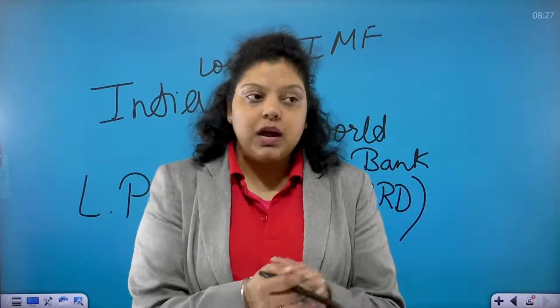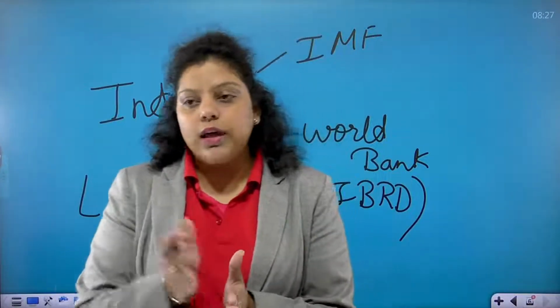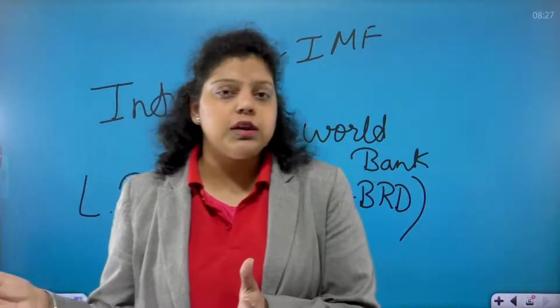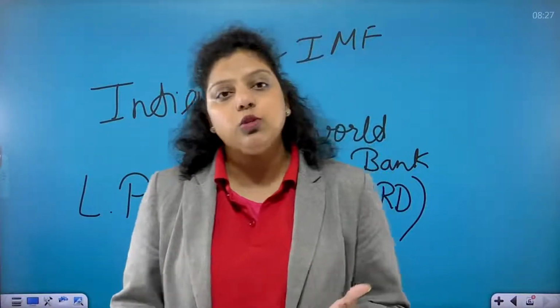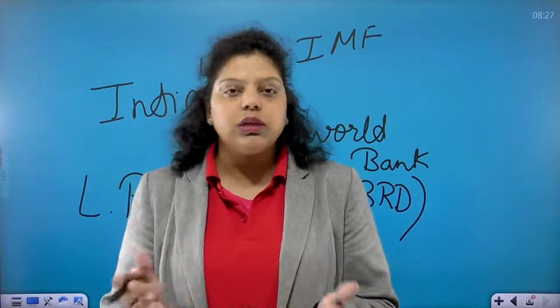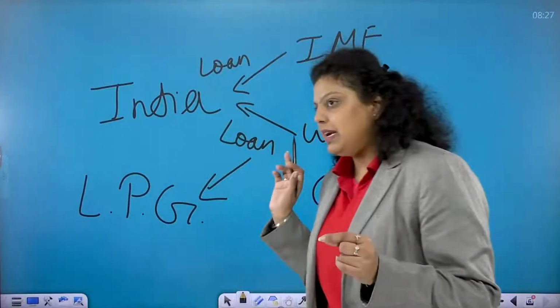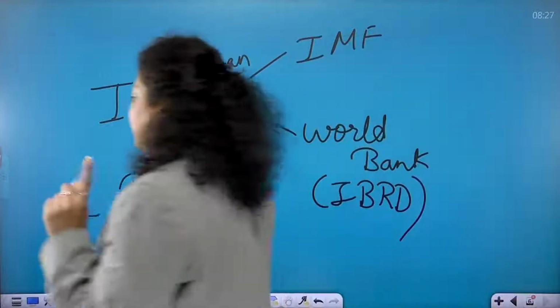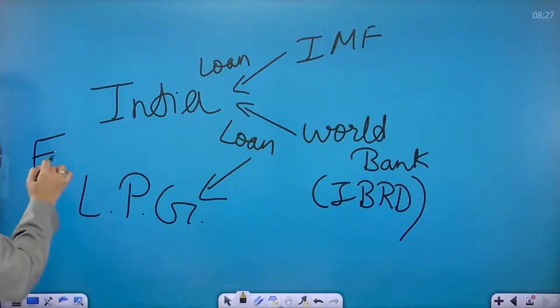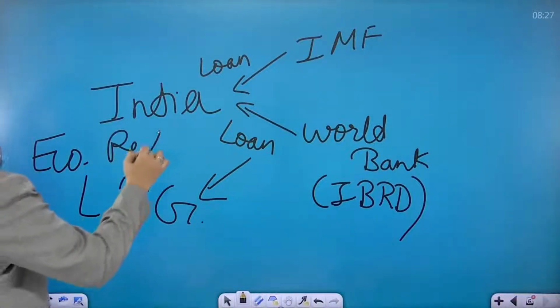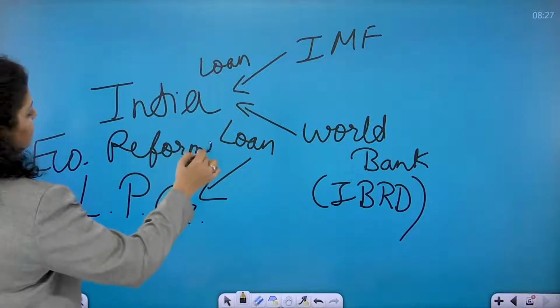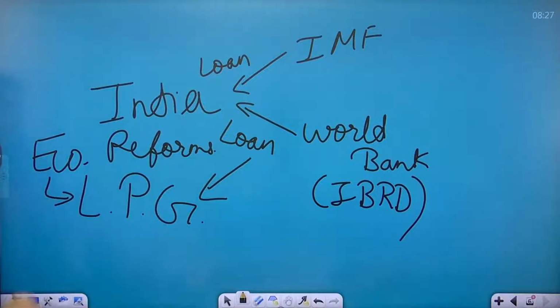And if private companies are not in the market, and the economy is not allowed to export and import, it will never be able to grow. And if it is not able to grow, it will not be able to return our loans. So that's why they gave the condition: we are ready to give you the loan, but if and only if you do some economic reforms. India did some economic reforms, and that's why we introduced LPG.